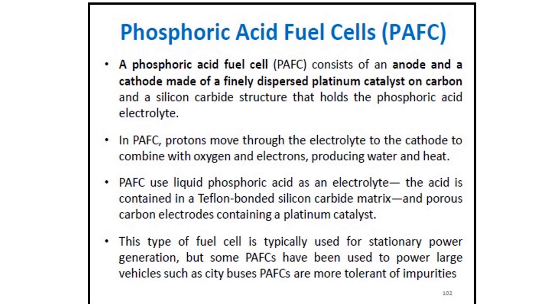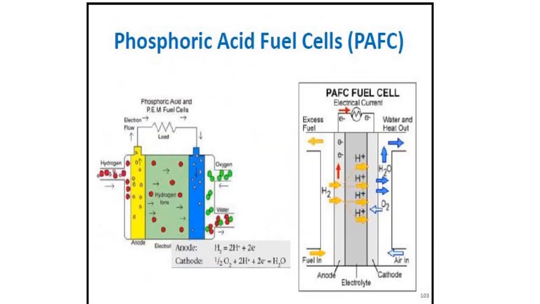PAFCs are more tolerant of impurities. Here you can see the PAFC figure. That is, the hydrogen ions from the anode move to the cathode. Those H plus ions combine with the oxygen and thus generate H2O, and we are getting heat and water out.